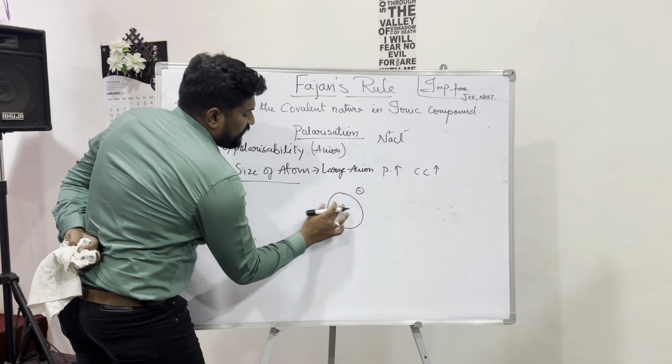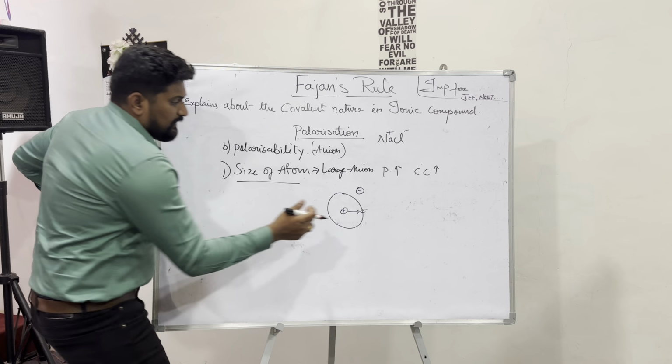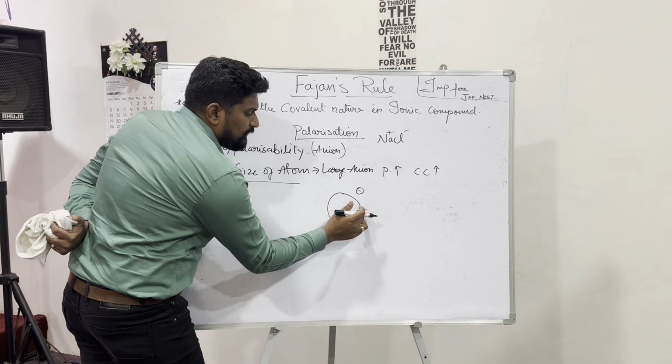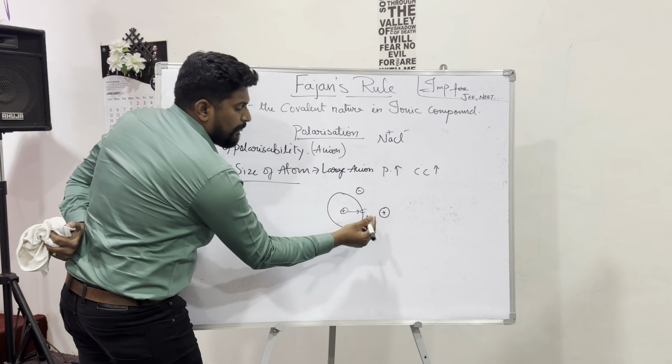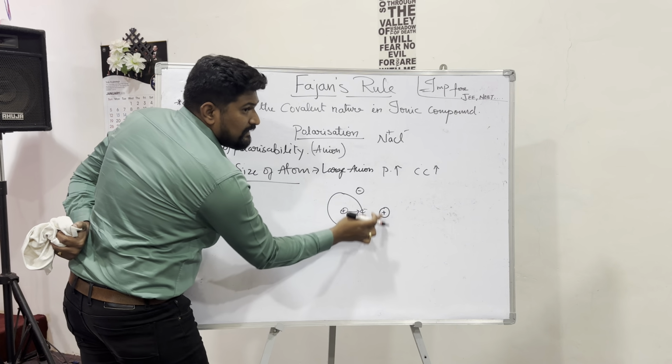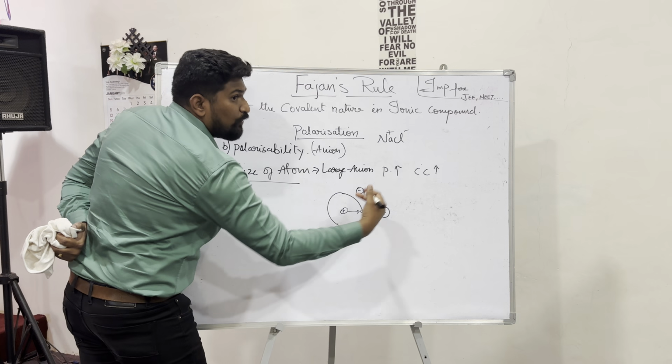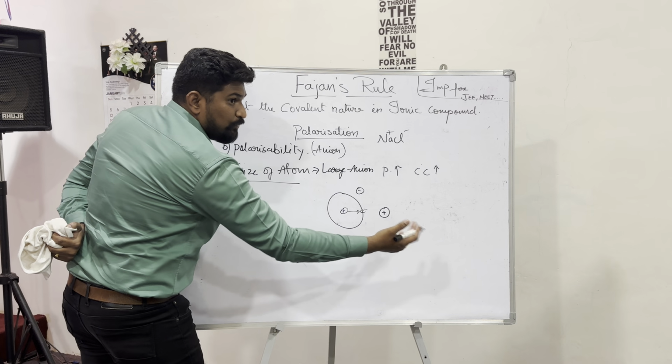which means the nucleus cannot have such an effect towards the electrons. The electrons are now freely available. What happens if there is a cation next to it? The cation is smaller in size, so it has more polarizing power.